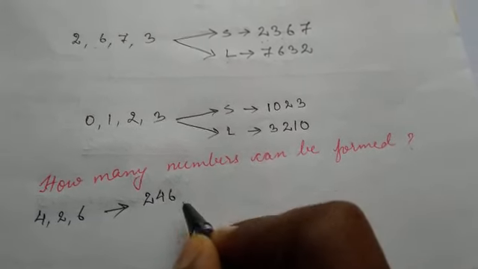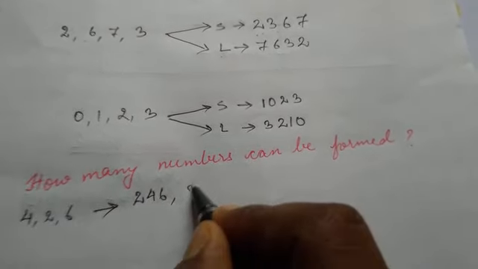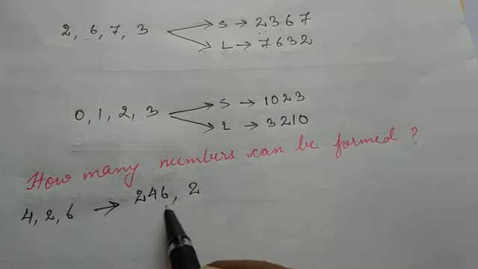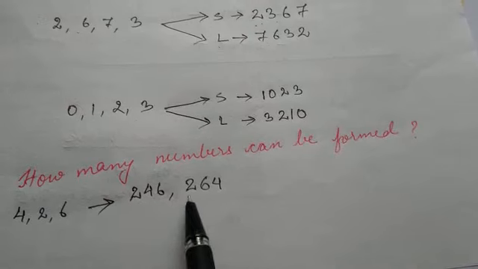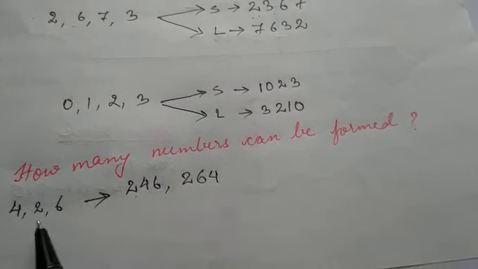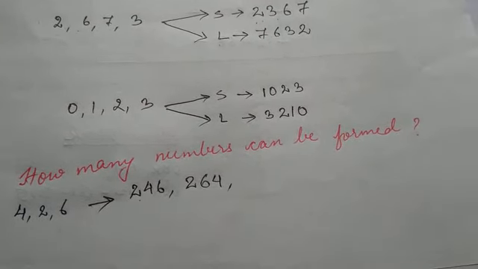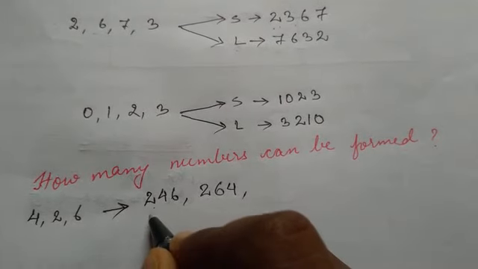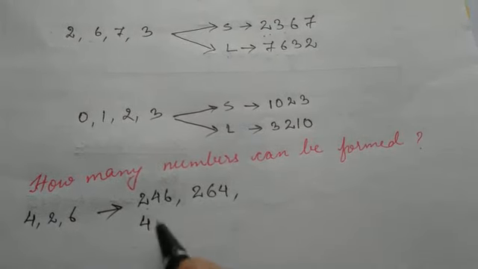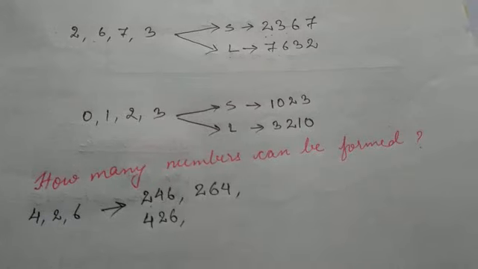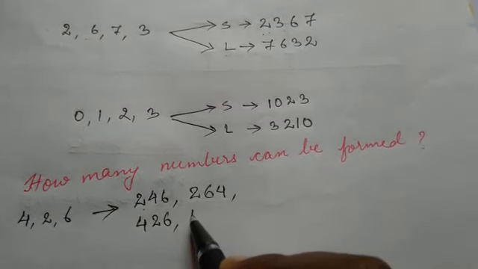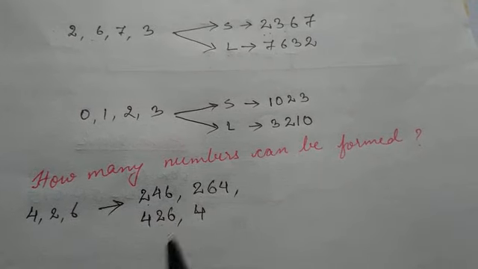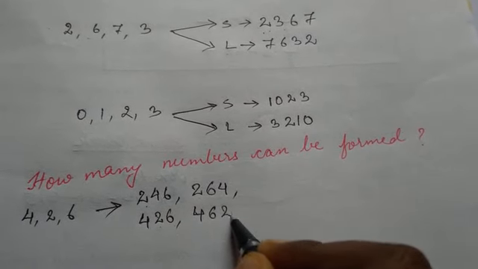246. Now we can still keep 2 in the hundreds place and exchange the ones and tens: 264. So these are the numbers where we have put 2 in the hundreds place. Now let us put 4 in the hundreds place: 426. 4 is again in the hundreds place, now let us exchange the 2 and 6: 462.